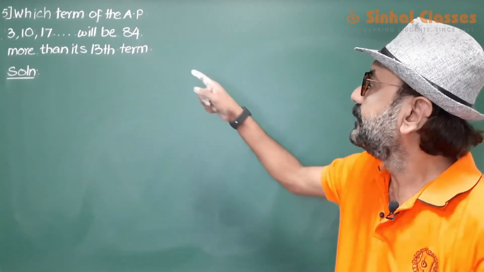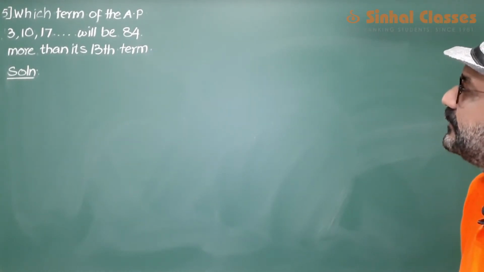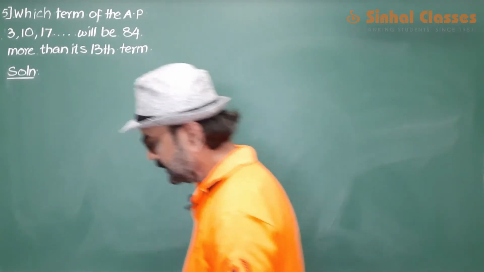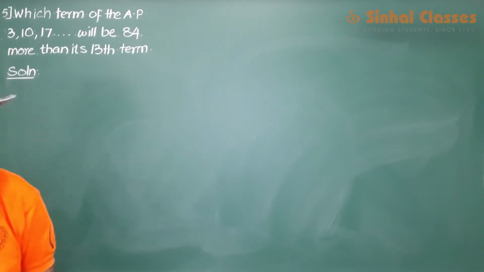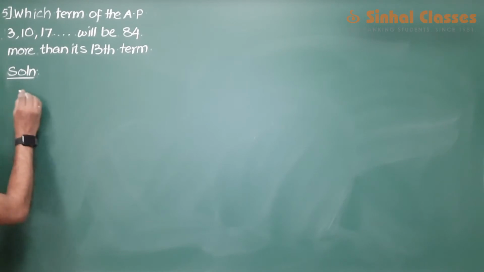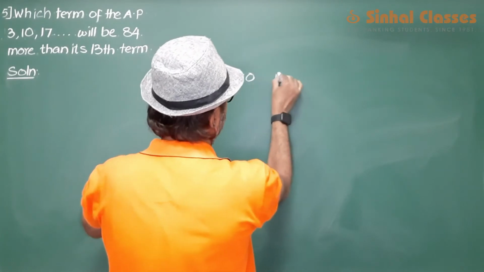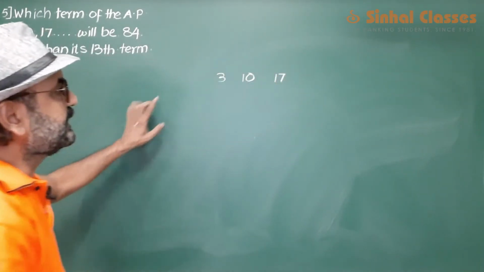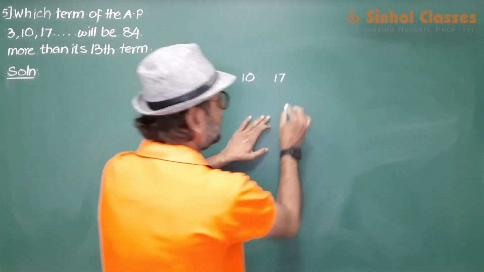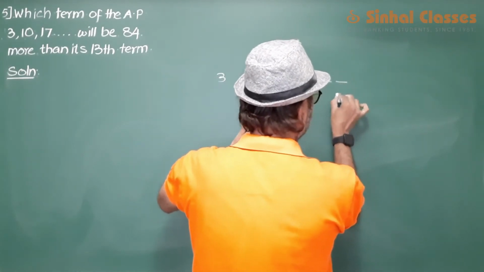Now, which term of an AP 3, 10, 17 will be 84 more than its 13th term? Now, you need to understand the question very slowly. Which term of an AP this? Now, suppose this is our AP 3, 10, 17. इस AP का कौन सा वाला टर्म will be 84 more than its 13th term? So somewhere here you have the 13th term,